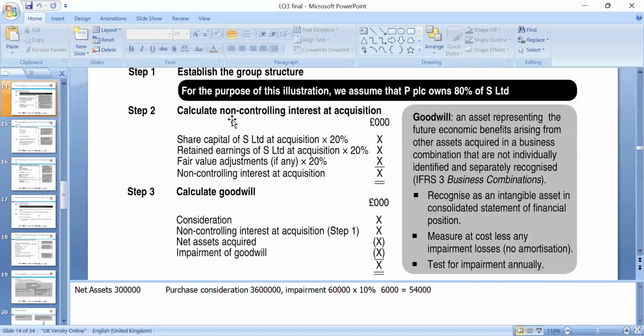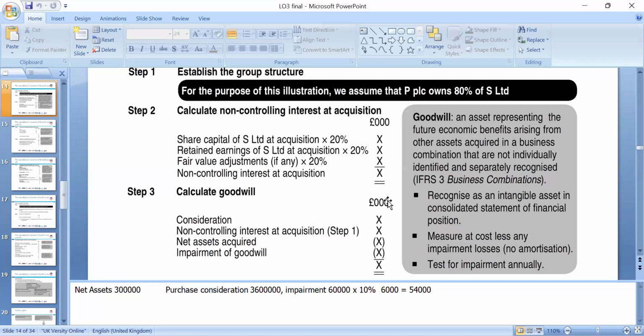Okay, controlling and non-controlling interest. If you're acquiring 80% of the company, P to S, then 20% will be your non-controlling interest. If you have retained income from the previous period, 20% of that is the non-controlling interest's share. Fair value adjustment: if the asset value fluctuates, the 20% applies too. Like if the land was 30,000 and now it's 50,000, the 20,000 increase, 20% of it, we add them all, and that gives you the figure of the non-controlling interest at acquisition date.